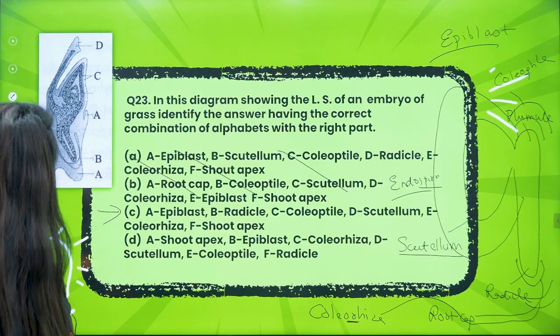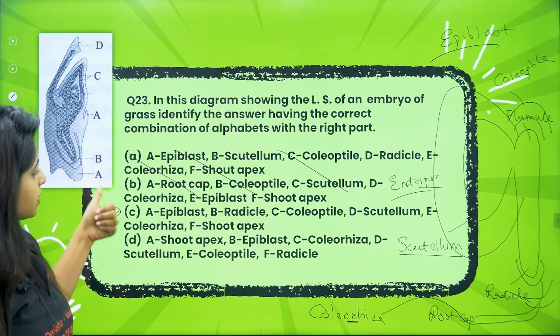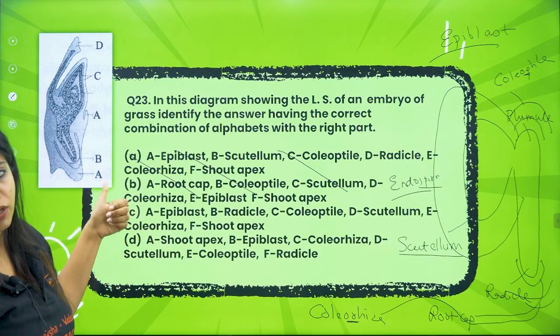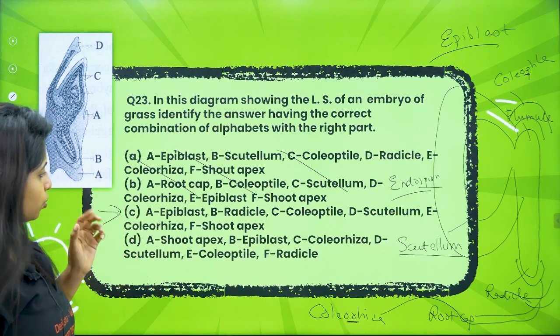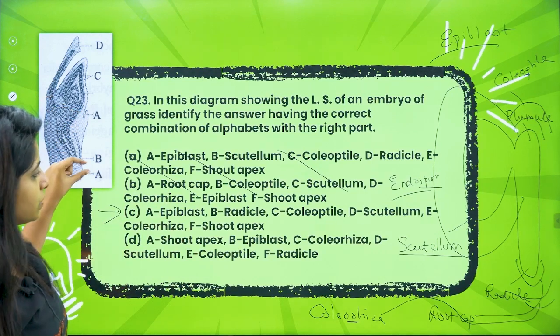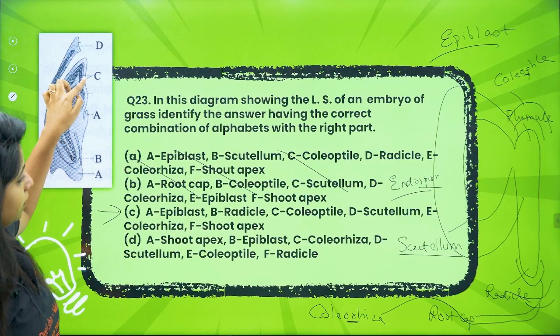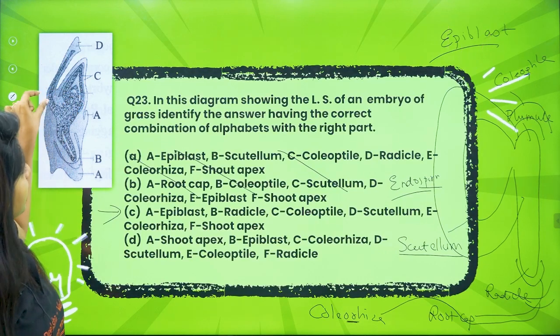Okay, so here there is two A, please remember. A is shoot apex. Anyway, this cannot be shoot apex, it is root apex. So again, that is also wrong. So going ahead, A is epiblast, okay. B that you see is the radicle region. C that you see is the coleoptile. So here you will be having the plumule, right.